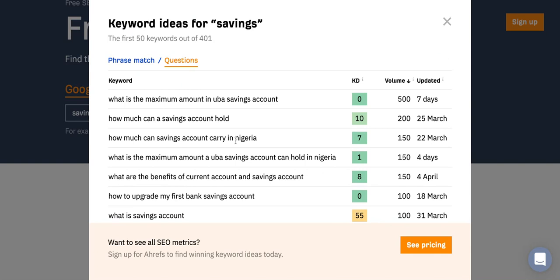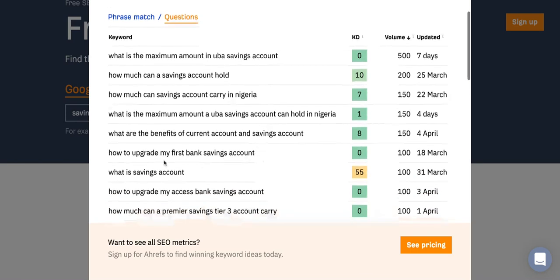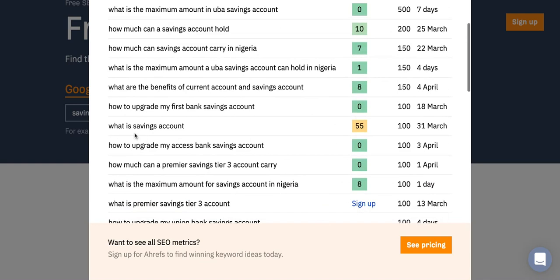Now let's also consider the questions that people are asking. What is the maximum amount in UBA savings? It's bank specific, right, which we can answer in the FAQ. But how much can a savings account hold? How much can a savings account carry in Nigeria? What's the maximum amount? What's the benefit of current and savings account? How to upgrade my First Bank savings account? What is a savings account?